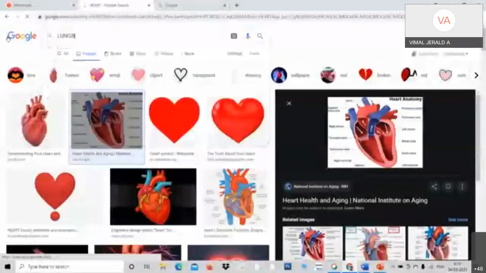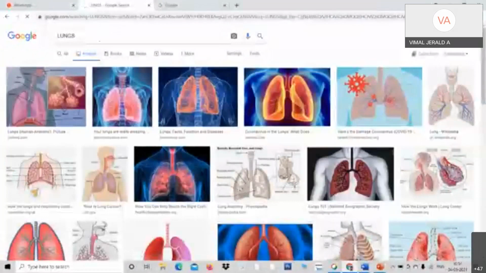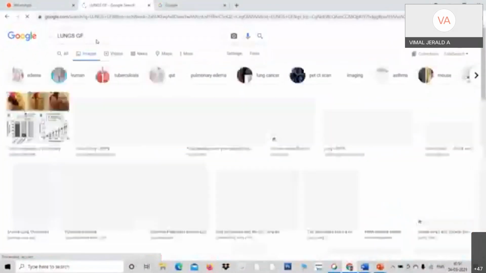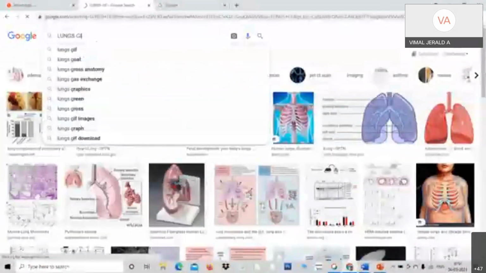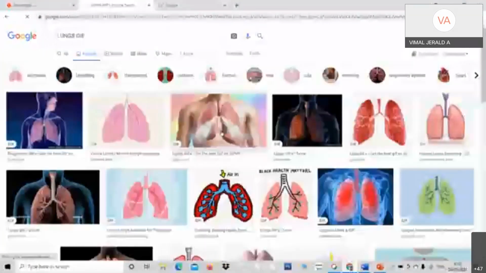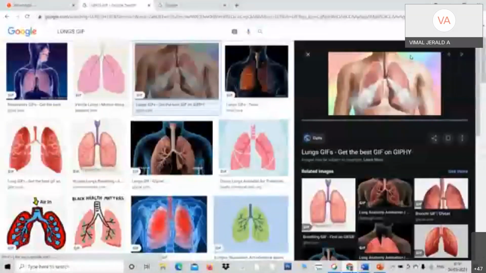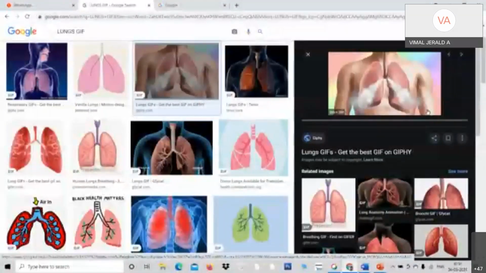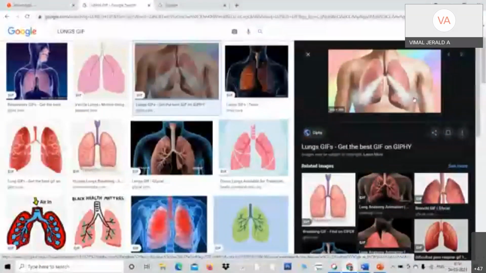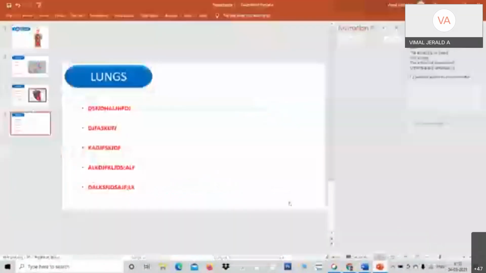Functioning of lungs. If you search for functioning of lungs, you will get some GIF animations also. For example, GIF pictures. When I click here, just look at here, is it an animated picture? See here, you get an animated picture. I copy it here and go back to PowerPoint. I paste it here.